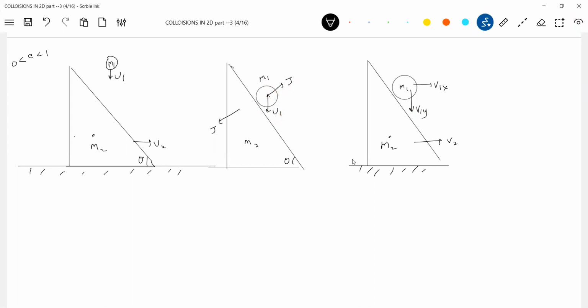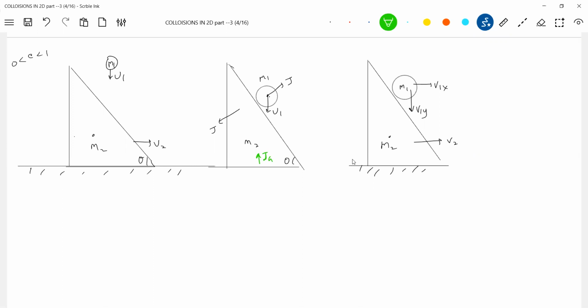What is the first thing? In what direction is the momentum conserved? Let me clarify that also. Any direction or only one specific direction? Only along the x-axis momentum is conserved.